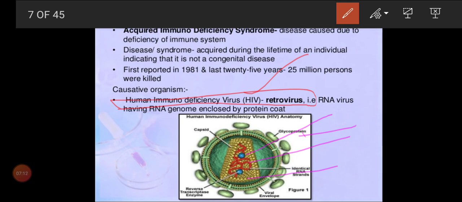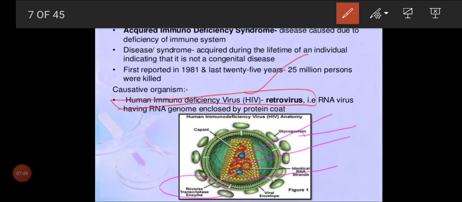And apart from that, there is a very important characteristic you want to remember, a blue color structure that we can call the reverse transcriptase enzyme. Is that clear? Reverse transcriptase enzyme can be seen in the RNA viruses only, not in DNA viruses. Is that clear? And what is the role? I'll explain after the virus enters your body and how it will react. At that time I will explain the role of reverse transcriptase.